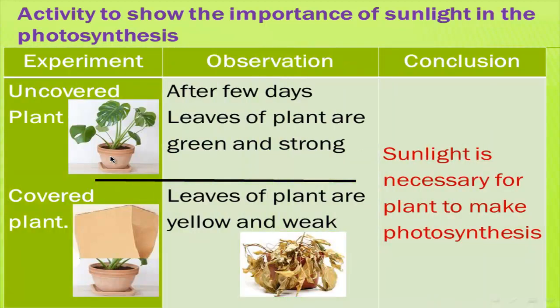So sunlight is very necessary for the photosynthesis process. Without the sunlight, the leaves of the plant become yellow and weak.